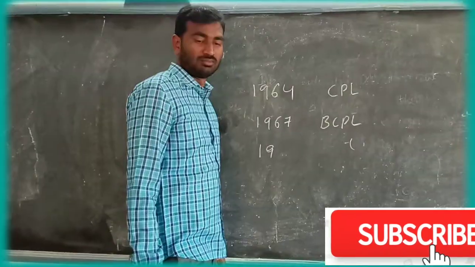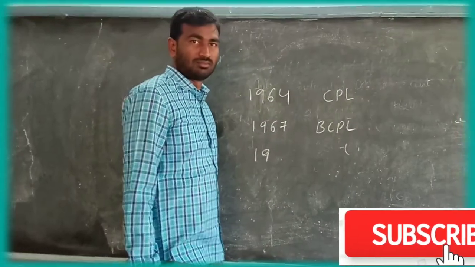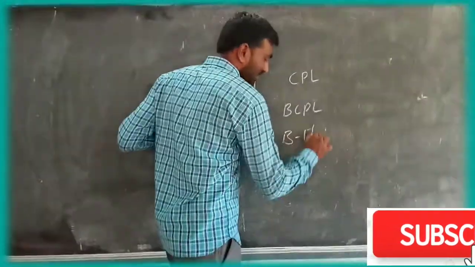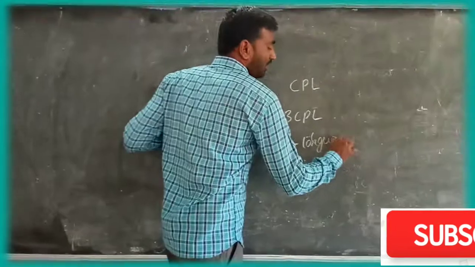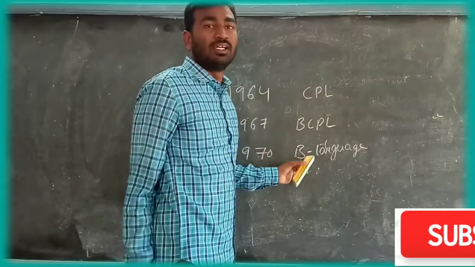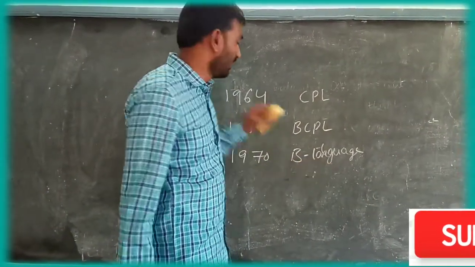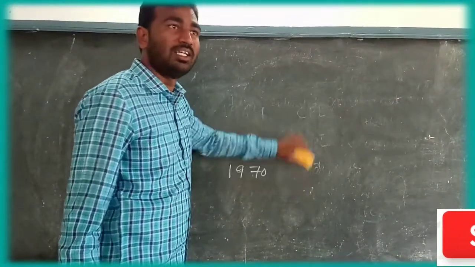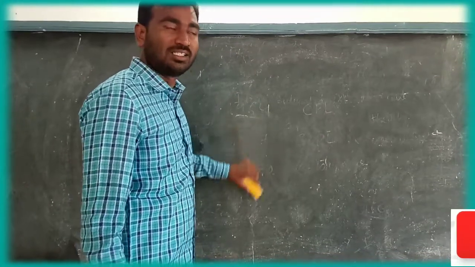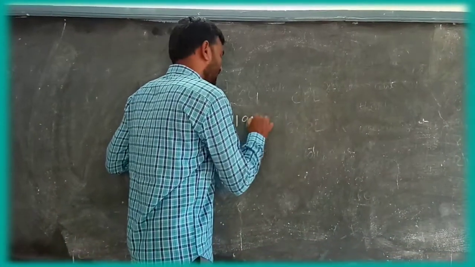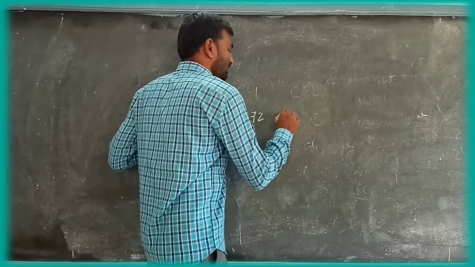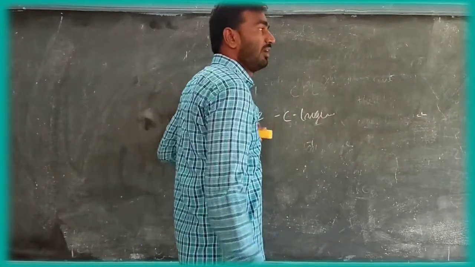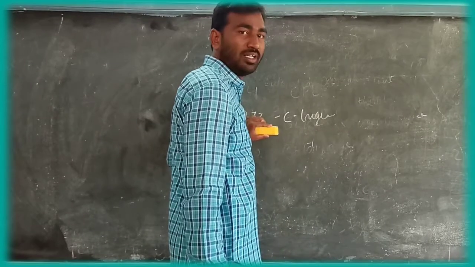In 1970, the B language was developed by Ken Thompson. In 1972, the C language was developed by Dennis Ritchie at Bell Laboratories, USA.